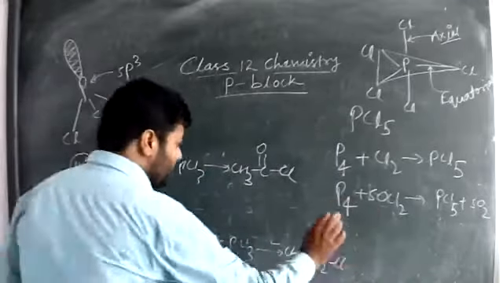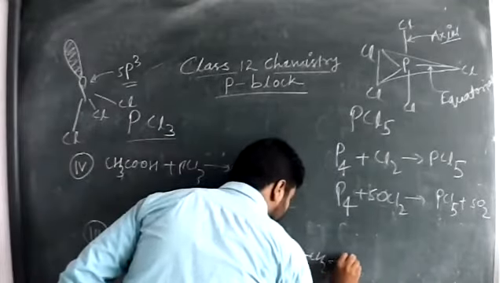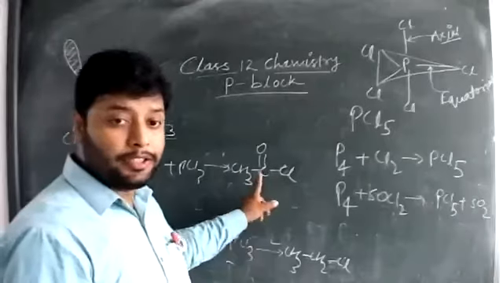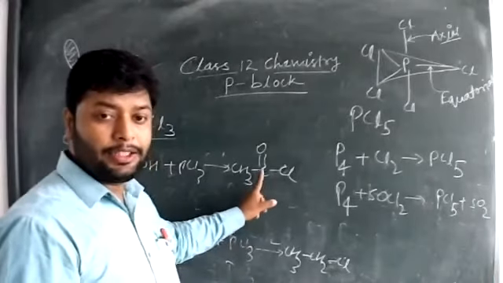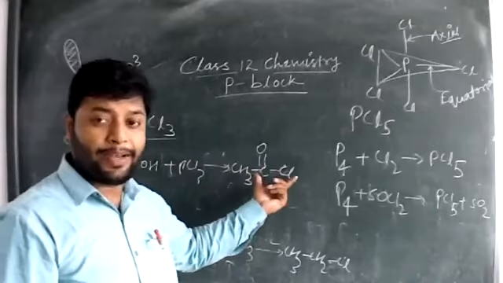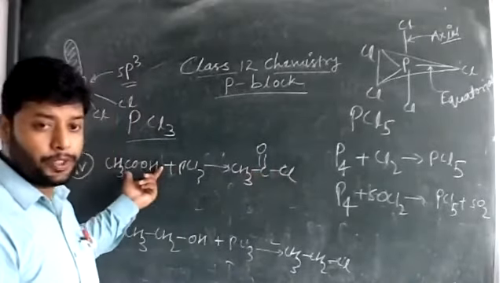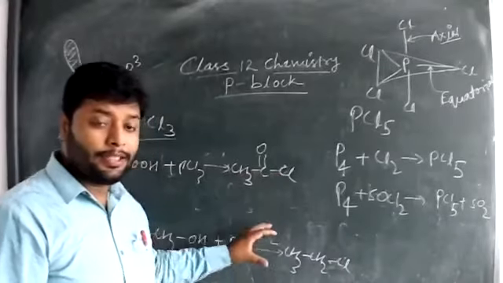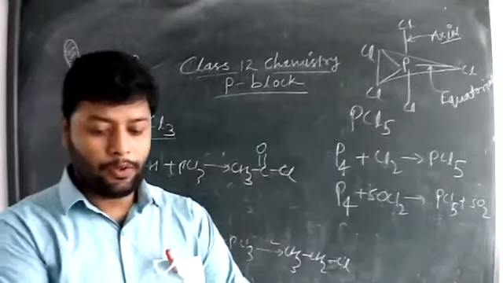Chloroalkane, and here acetyl chloride, one of the derivatives of carboxylic acids, that is called acetyl chloride. What is the byproduct?